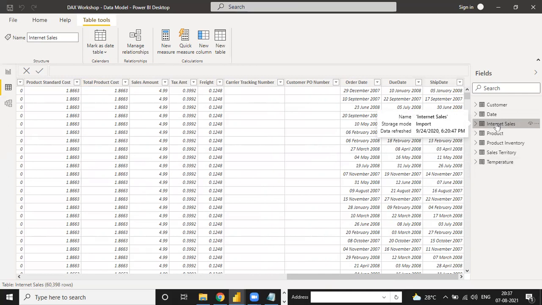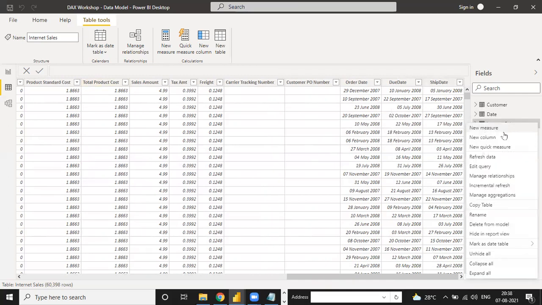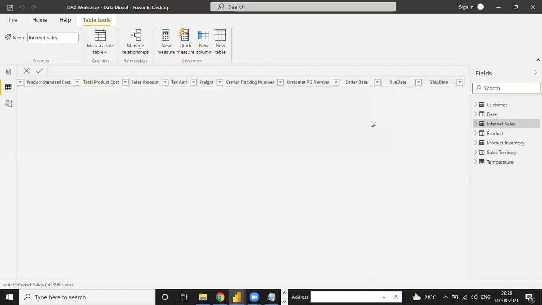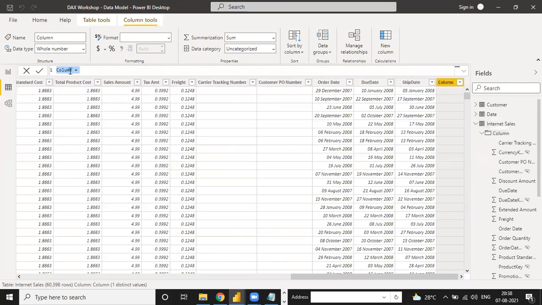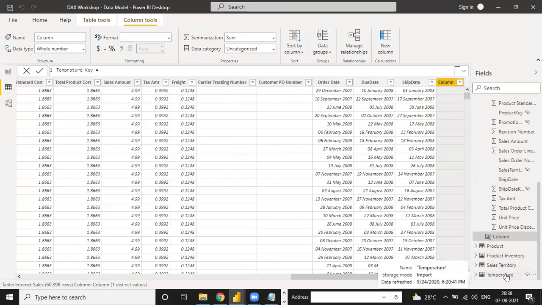So how do we do a temperature key in the internet sales? Go to this, add new column, and we give the name temperature key. Sometimes you find that this is advanced relationship modeling, because the relationship is not made automatically. You have to make some measure to make a relationship. Temperature key is related to which table? The temperature table. So we have to look up with the temperature table.